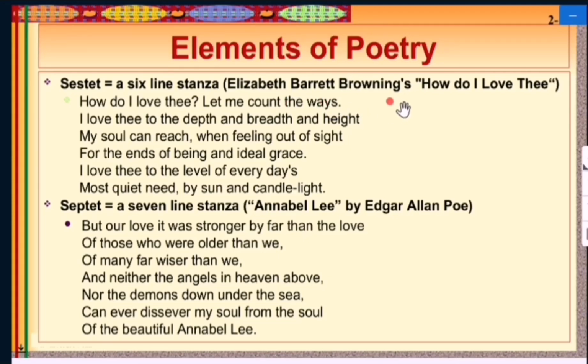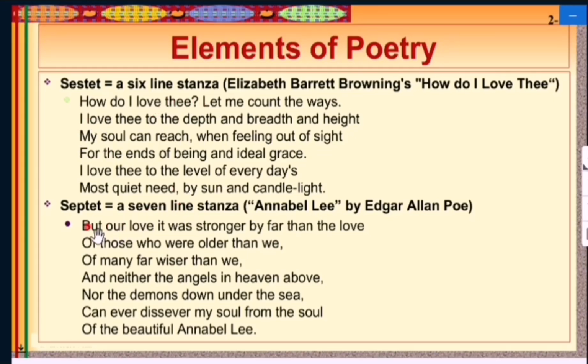Sestet, a six-line stanza, is actually taken from Elizabeth Barrett Browning's poem. How do I love thee? Let me count the ways. I love thee to the depth and breadth and height my soul can reach, when feeling out of sight, for the ends of being and ideal grace. I love thee to the level of every day's most quiet need, by sun and candlelight. So that's a sestet, a six-line stanza.